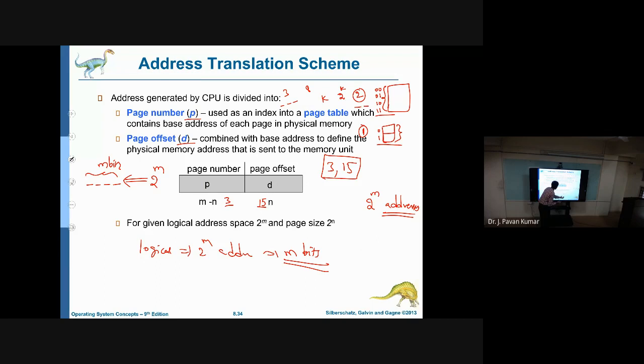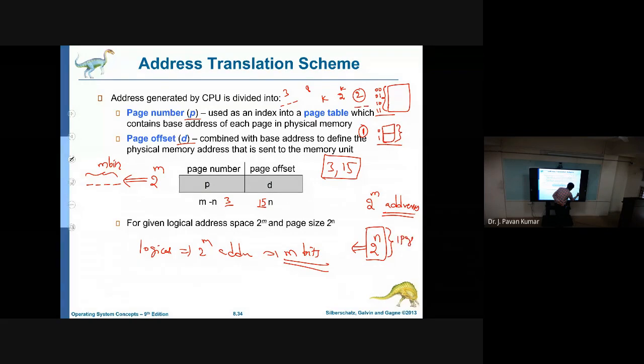In these m bits, each page has a size of 2 power n. So how many bits do we require to refer to one particular address? One page consists of 2 power n bytes, so for each byte we require one address. So for 2 power n, how many bits do we require? We have 2 power n addresses.